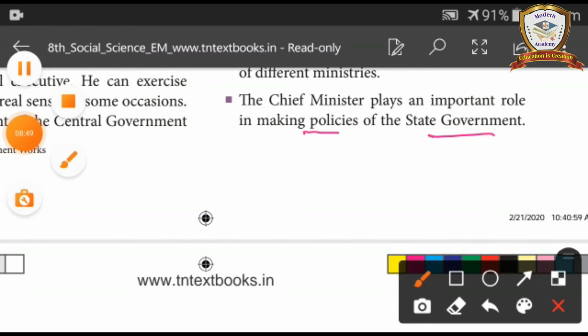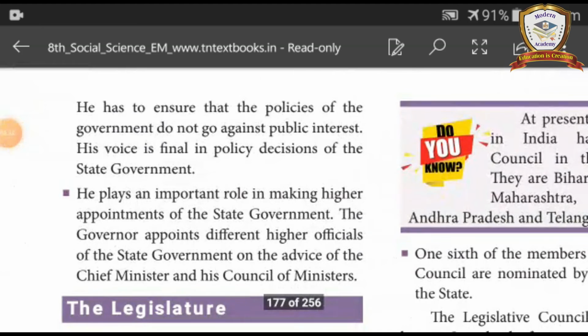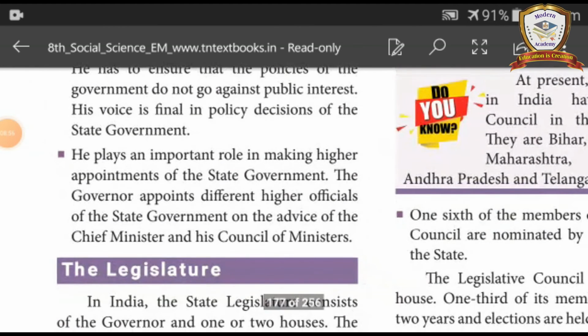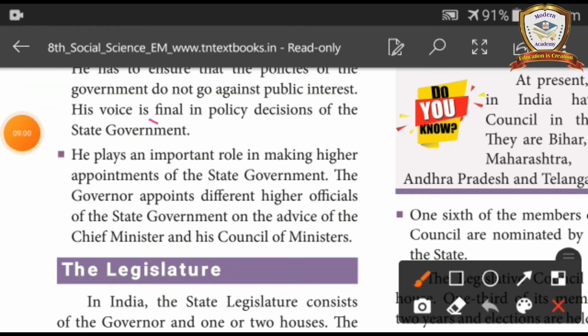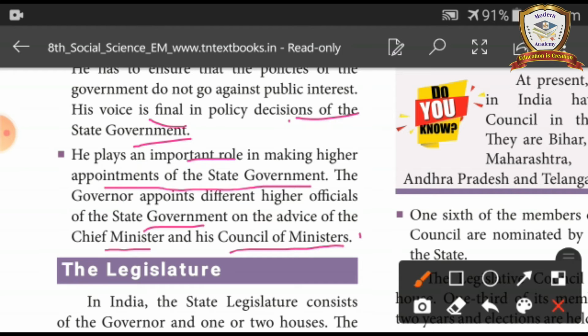Next page. He has to ensure the policy of the government does not go against public interest. His voice is final in policy decisions of the state government. He plays an important role in making higher appointments of the state government. The governor appoints different higher officials of the state government on the advice of the chief minister and his council of ministers. Up to this, book reading is over.